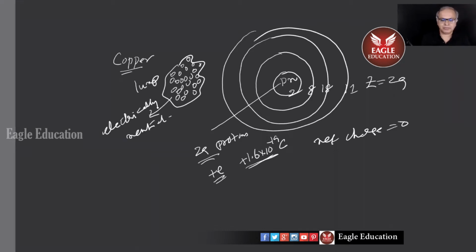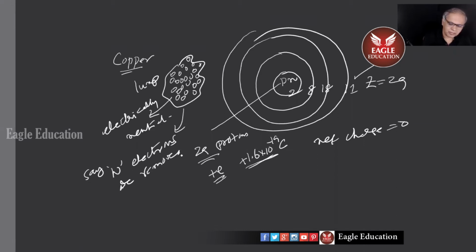Right. Now, I did something and removed a few electrons from the outermost orbit. Say n electrons are removed. What will happen? The protons inside cannot be taken out, believe me. The whole copper crystal will get plus Ne charge.